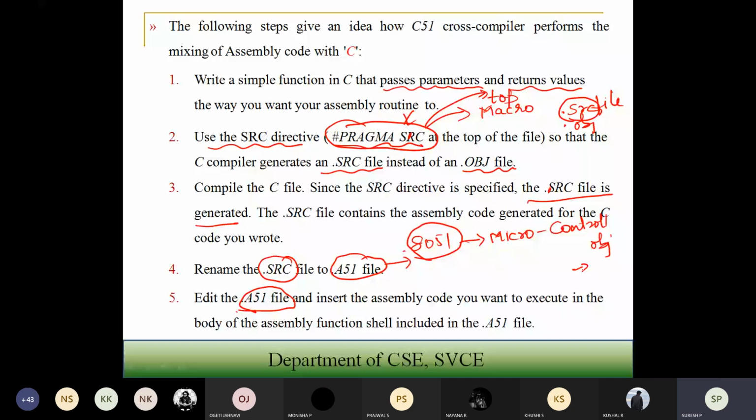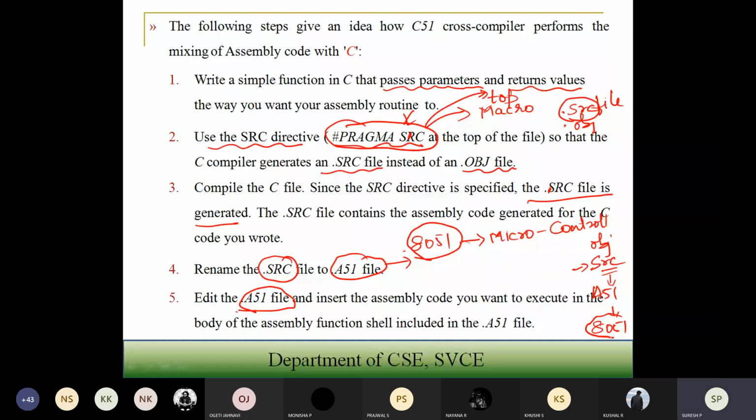Then I edit that .a51 file, which is the assembly code for the 8051, make the necessary changes wherever required, and include them in the .a51 file. That is how the steps go.